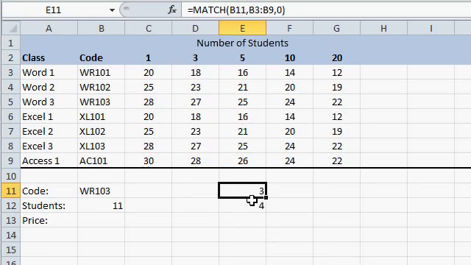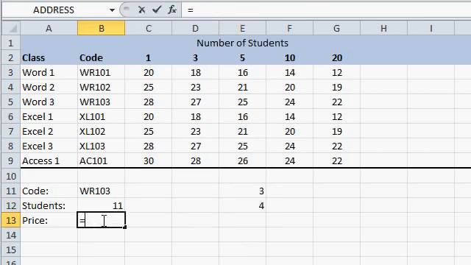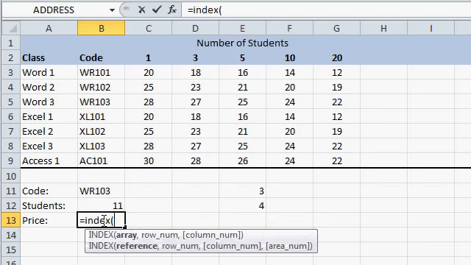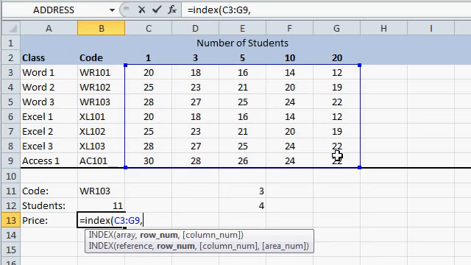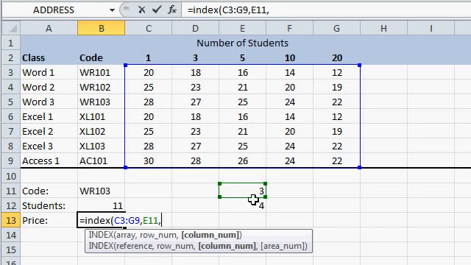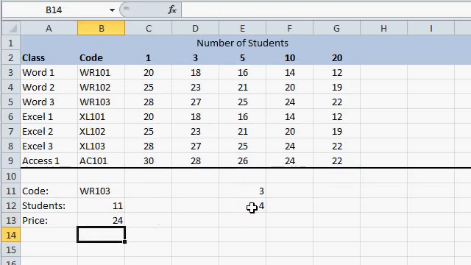Now that I know the row and the column for the value that I want, we can use the index function to go get it. Equals index, open parenthesis. Where's my array? This is my array right here. This big range is where all of my values are, comma. What row number? This one, comma. Which column number? This one. Close the parentheses, press enter, and my price is $24.